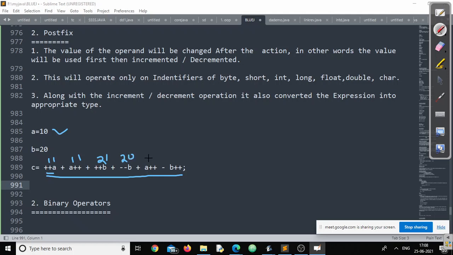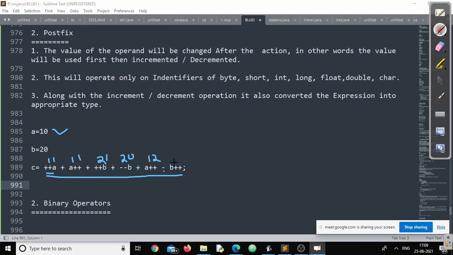Great. This one. This one. So 12. Excellent. This one. So minus 20. Why is it minus 20?